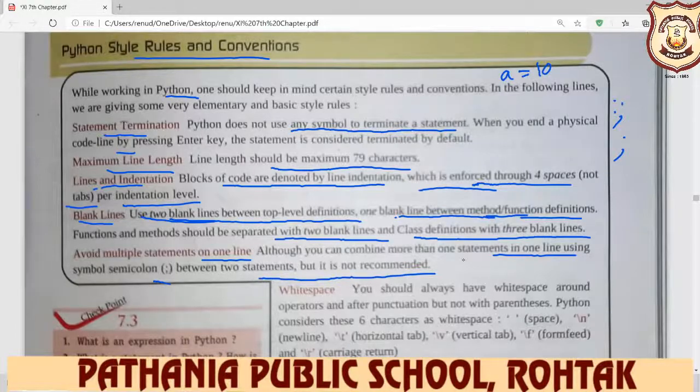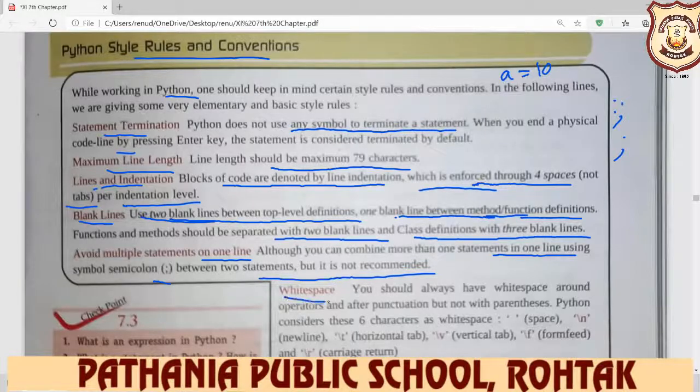For example, if you want to write the statements enter your name, enter your age, avoid writing both in a single line. Define them on different lines, so the visibility is attractive and meaningful.